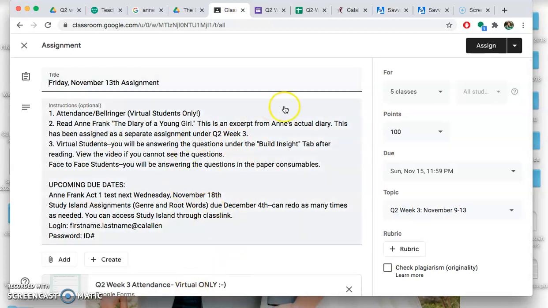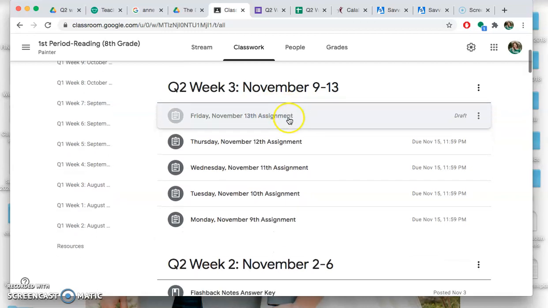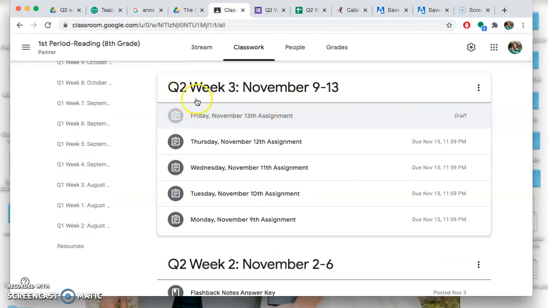So do attendance and then hit submit, because our reading is going to be done through Pearson and it's going to be located under a separate tab. So all you need to do in here is the virtual attendance. So we'll close out of here, and then tomorrow morning I'll assign that reading as a different topic under here.